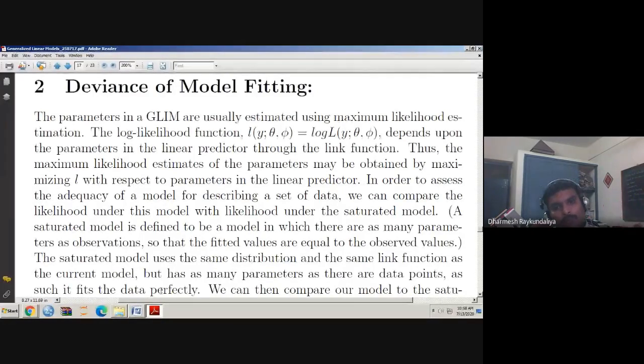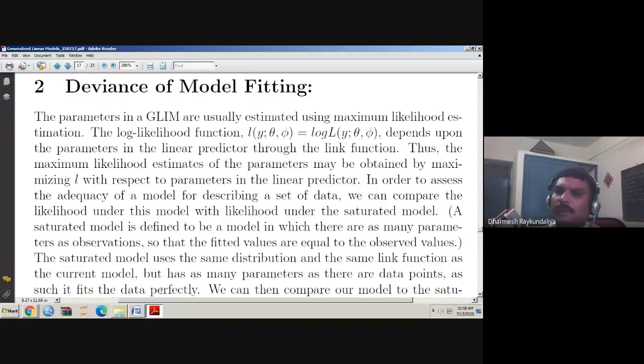Model consideration means whatever the models we have taken, we obtain the estimate of the parameters and substitute their estimates into the log likelihood. And wherever the parameters are there, we supply the data, then it is said to be a saturated likelihood. So in the saturated model or the saturated likelihood, there are no parameters. All the parameters are replaced by the data.